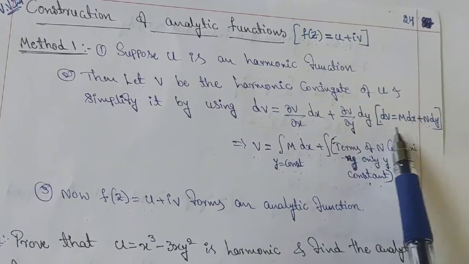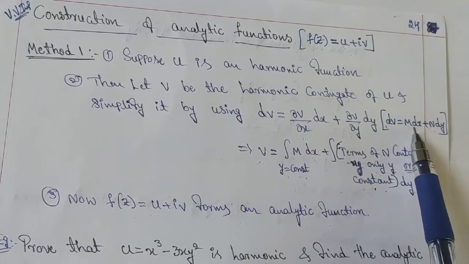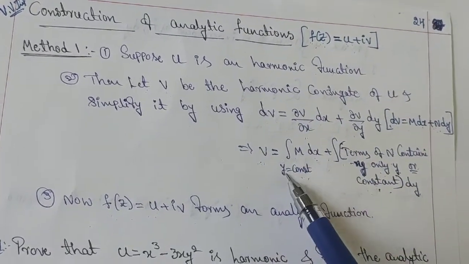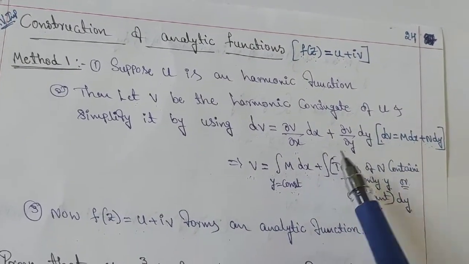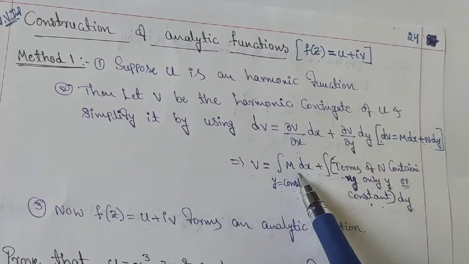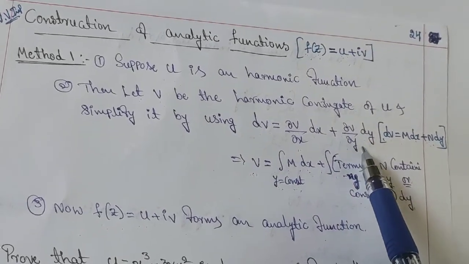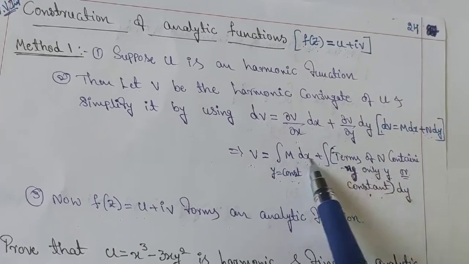I am considering generally. So integration of m dx, here y is constant, plus integration of n dy. We can also write integration of dou v by dou x into dx, integration of dou v by dou y into dy, but I am saying generally.